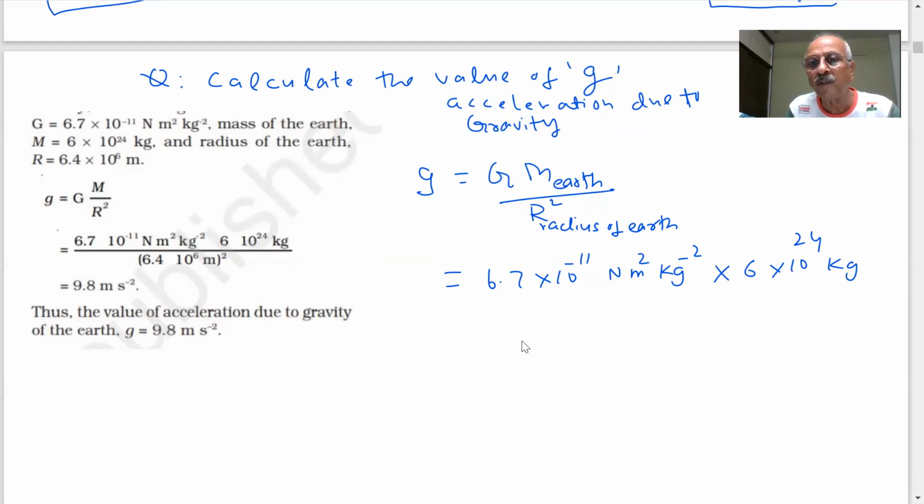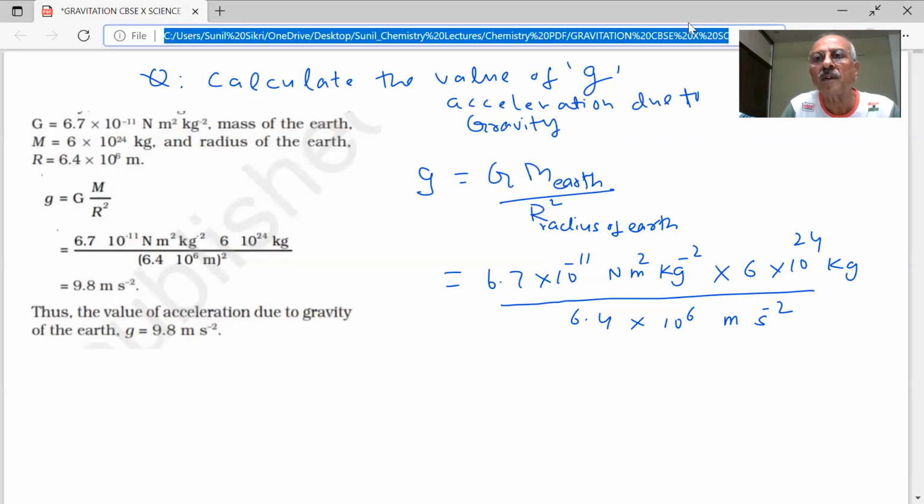And what is the radius of the Earth? It is 6.4 into 10 power 6 meter.